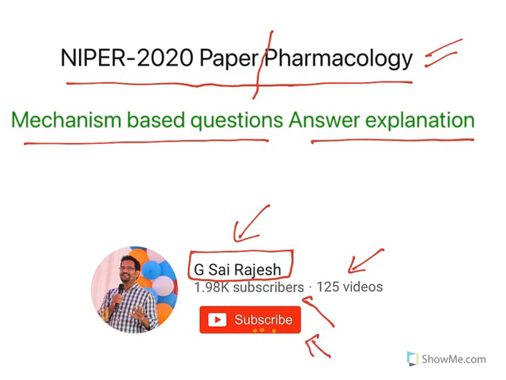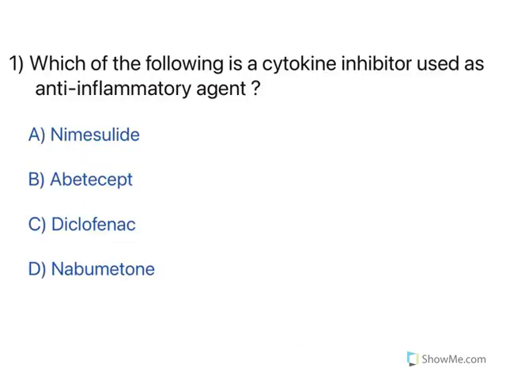Now, this class, especially I have collected the questions from NIPER 2020, which are based on this mechanism related questions. Let us see them. Now, one of the questions is, which of the following is a cytokine inhibitor used as anti-inflammatory agent? The options given are nimesulide, abatacept, diclofenac, nabumetone.